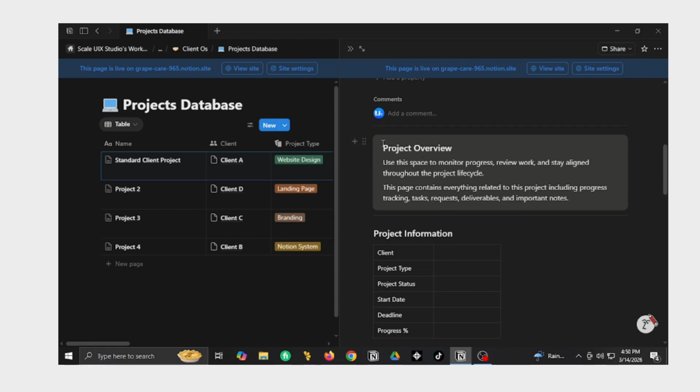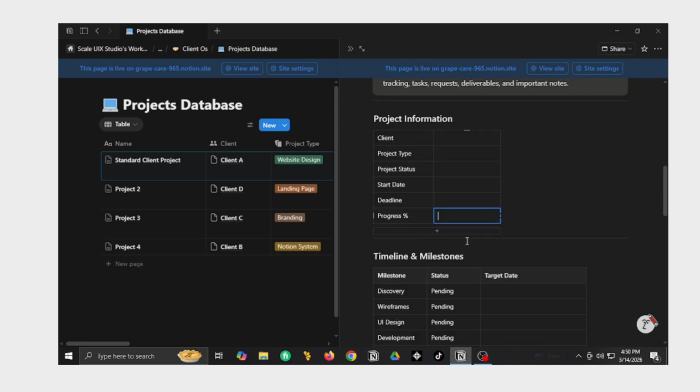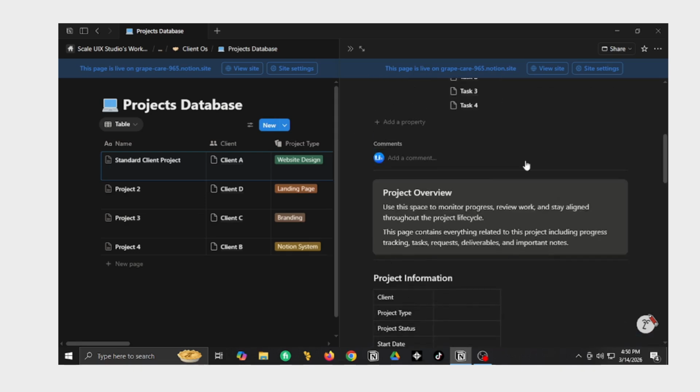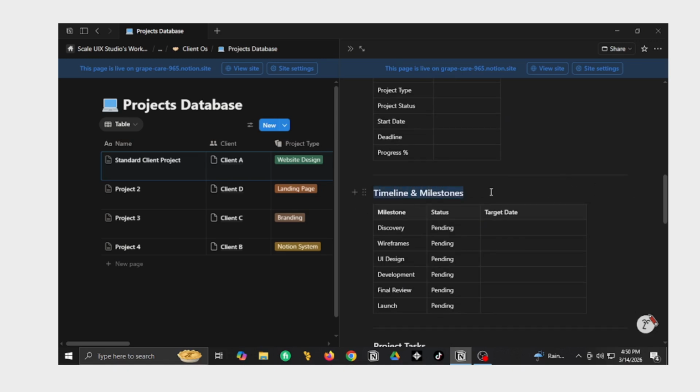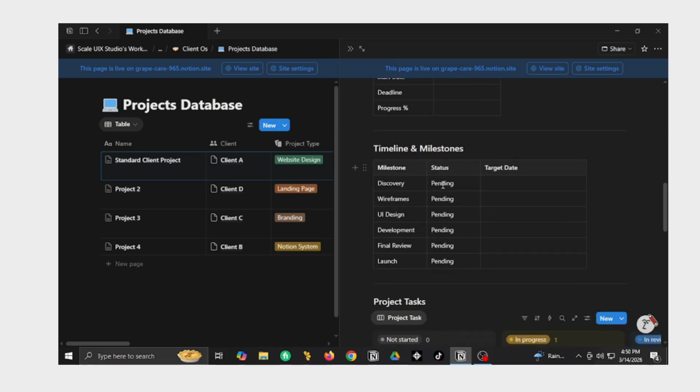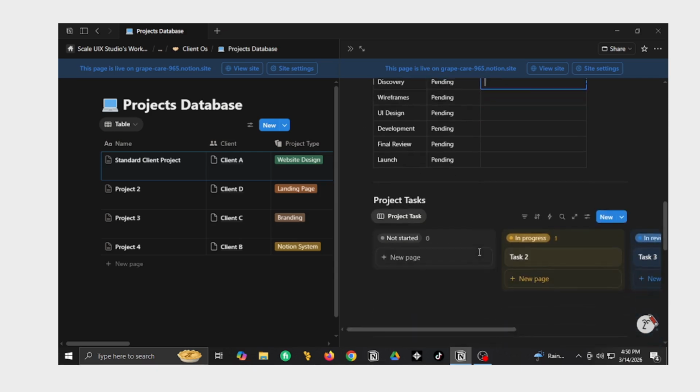Here I can have everything, the overview, project overview, project information like client, project type, project status, starting date, deadline, progress. I can see everything here, but I have everything right here as well. I have times and milestone, like discovery, is it pending or done, targeted date here, the wireframe, UI design, development, final review, launch, everything.